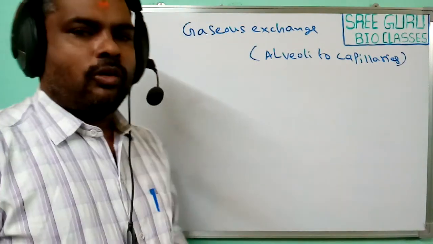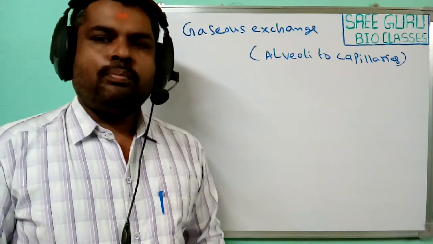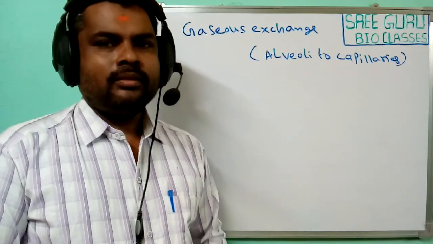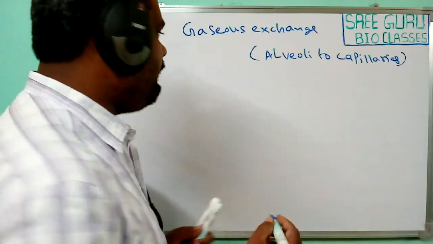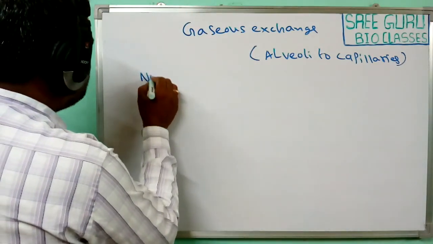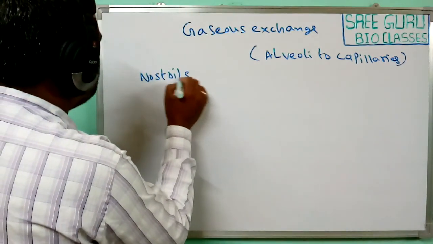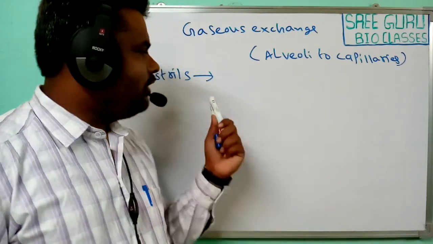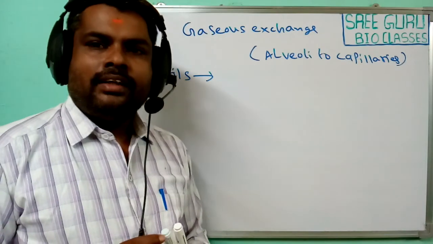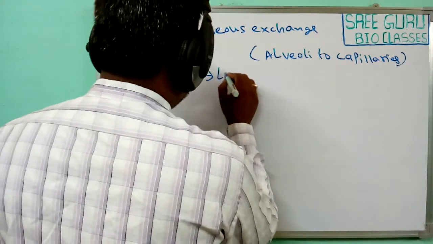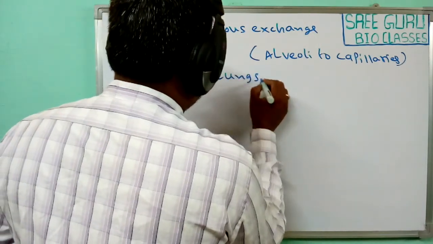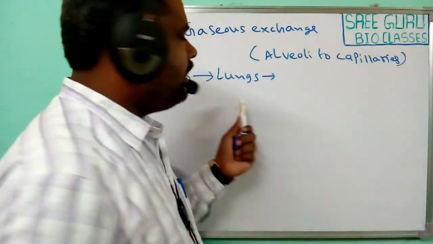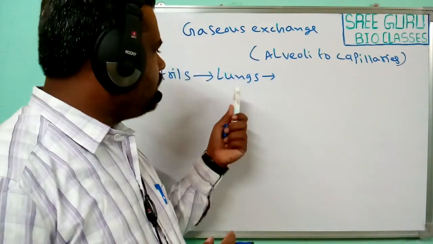Now let us come to the topic. In the process of respiration, the air passes through these nostrils, passes through different regions of this windpipe, and finally it reaches the lungs.